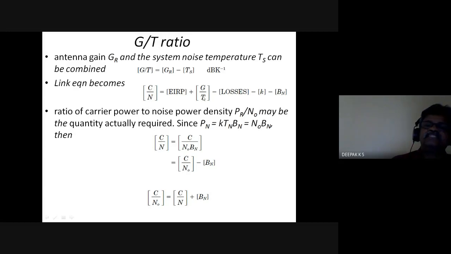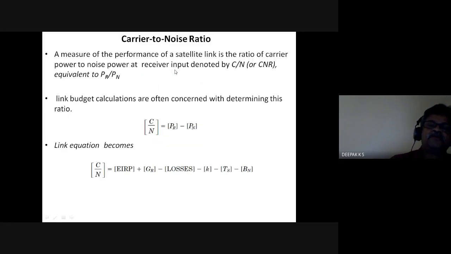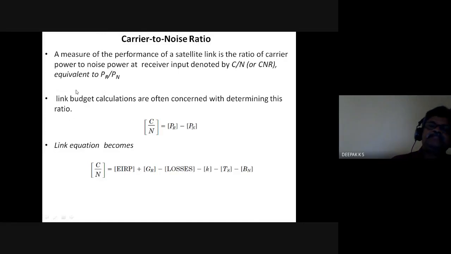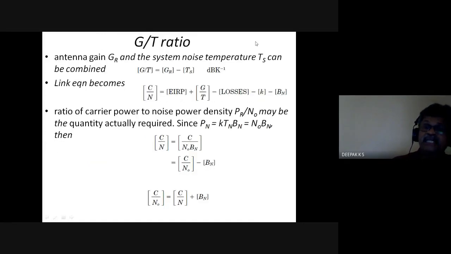In which G by T is appearing, G by T can be this one. Okay, C by N is there. So the basic link power budget equation is this one. However, in some problems maybe C by N is given, so we are required to find it, or G by T may be given, or C by N naught, things like that. So these are all equivalent representations we need to be aware of.